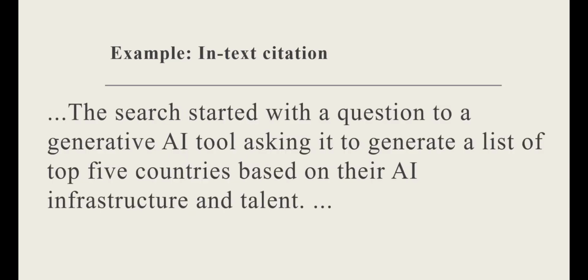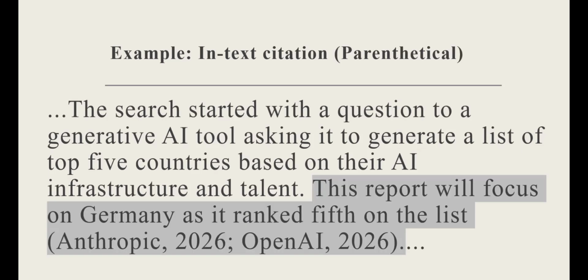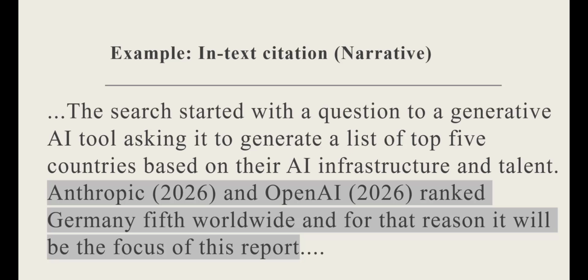Here's an example of how you can create an in-text citation. Assuming that this is the paragraph or the sentence where I want to cite the AI tool. For parenthetical citation, you can do something like this. For a narrative citation, you can do something like this. The word choice and the writing style obviously is different. It depends on your own unique writing style, but here are all the tools that you need to create in-text citation as well as to cite an AI tool, either in a general format or to cite a specific conversation.